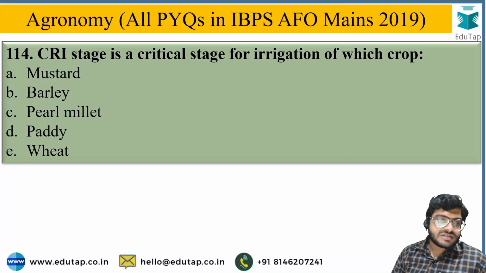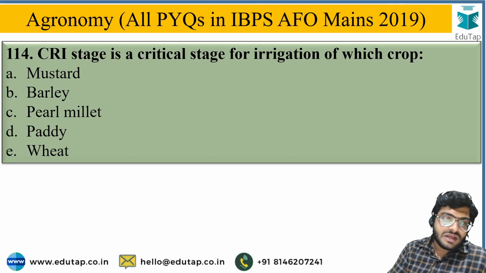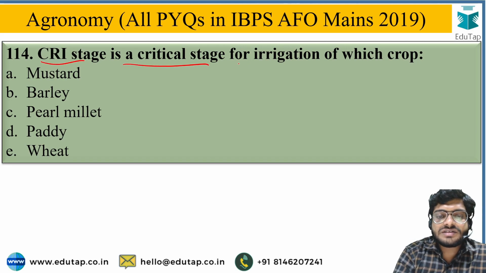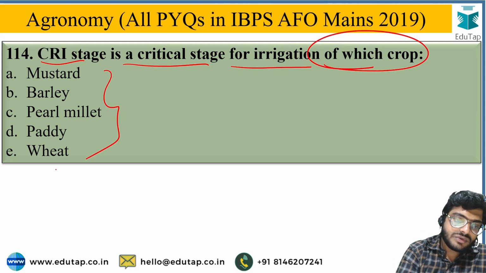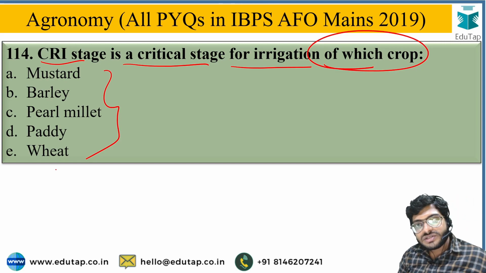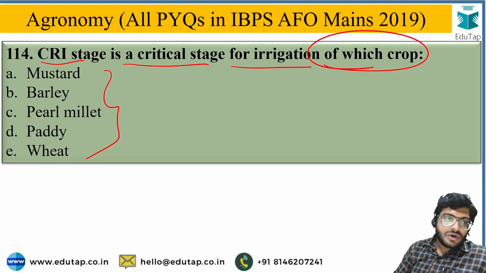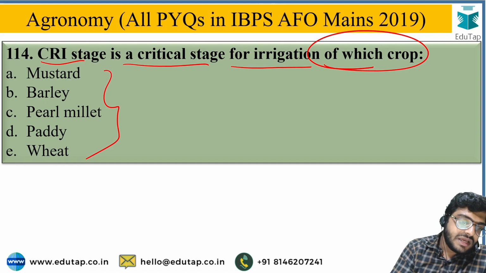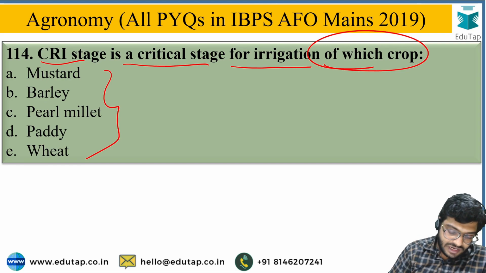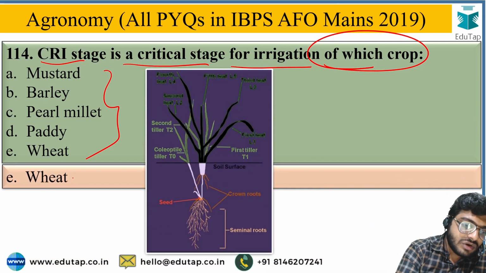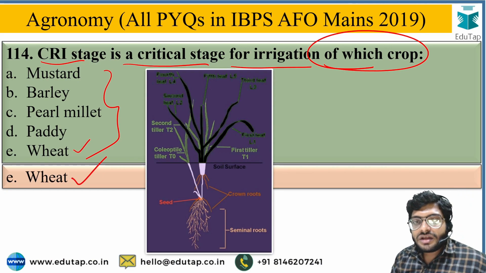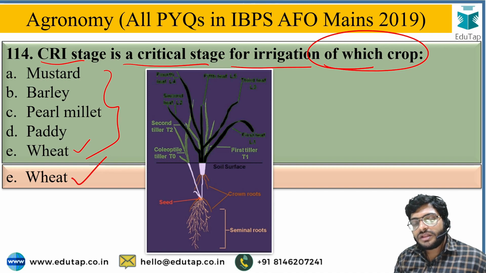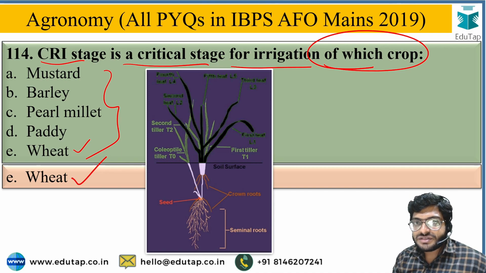So in a previous PYQs of agronomy video, I had given you a question to answer: the CRI stage is a critical stage for irrigation of which crops. From the given crops, you have to identify in which crop CRI stage is a critical growth stage, and the options are mustard, barley, pearl millet, paddy or wheat, and the correct answer for the question is option E, that is paddy. So in paddy, the initial, most important critical growth stage is the CRI stage, meaning crown root